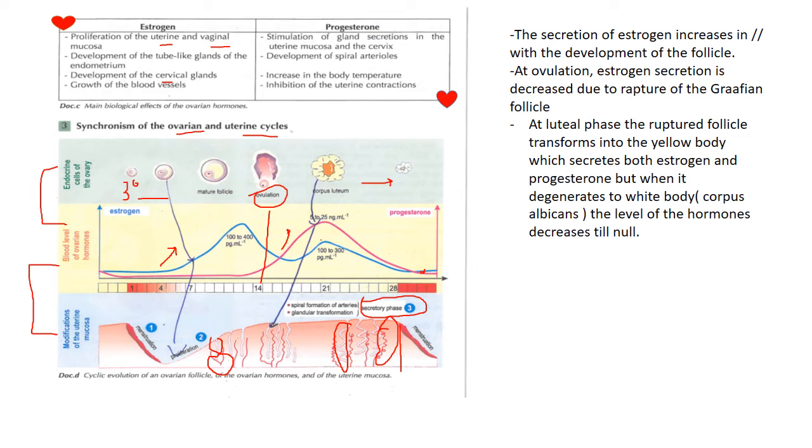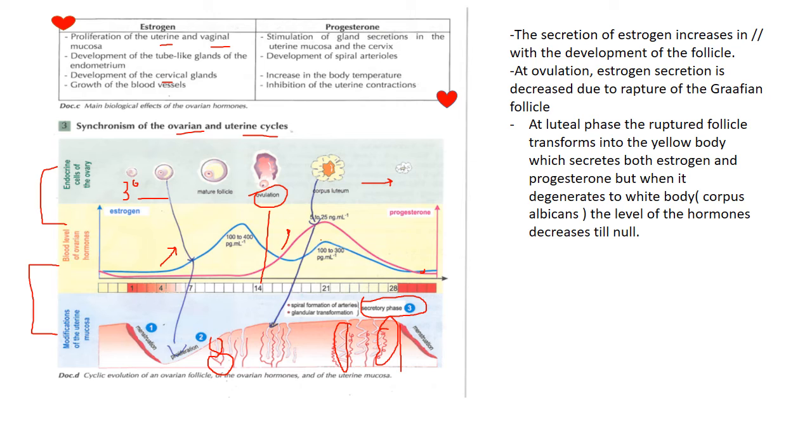Now, during the secretory phase, the third phase, we have transformation of the gland cells into spiral shapes, as you see here. So progesterone is responsible for stimulation of gland secretion in the uterine mucosa and also in the cervix. The cervix is not shown here.